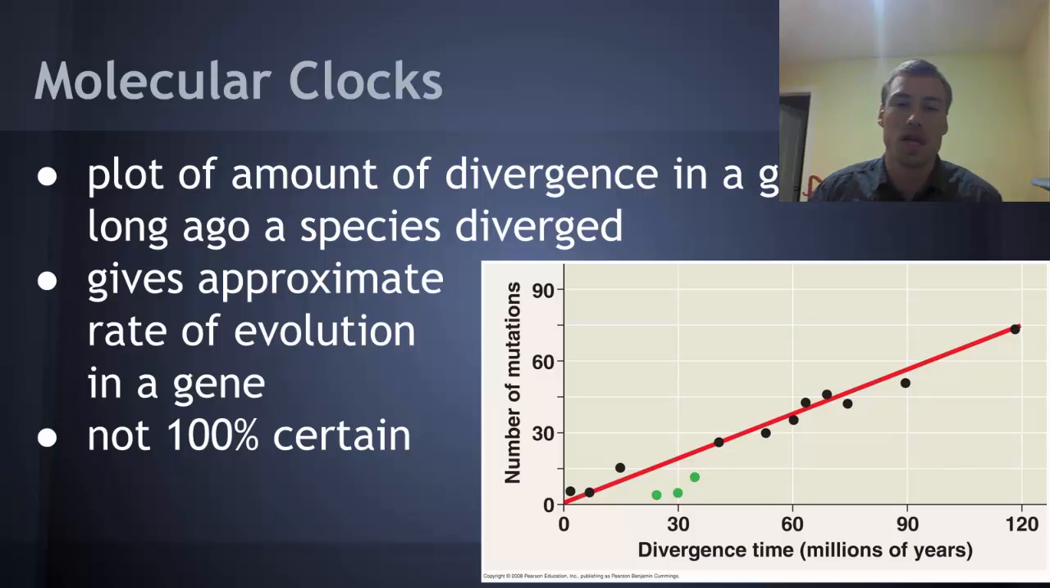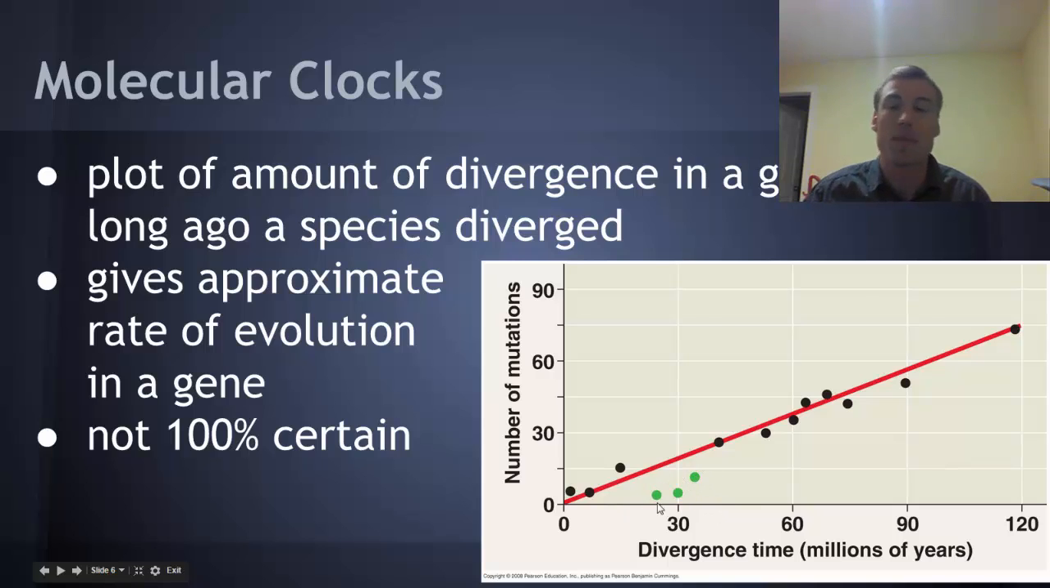And basically what we do is we plot the amount of divergence for known species versus how long ago those species diverged, and we can tell those things using fossil records and molecular information. And then this gives us an approximate rate of the evolution in a particular gene. And then when we find new organisms, or we take a look at new genes, we can compare them to the line that we've come up with and see whether or not they fall within the line or outside the line.